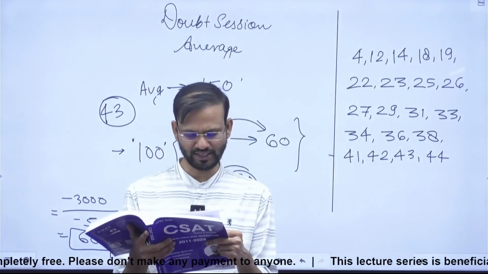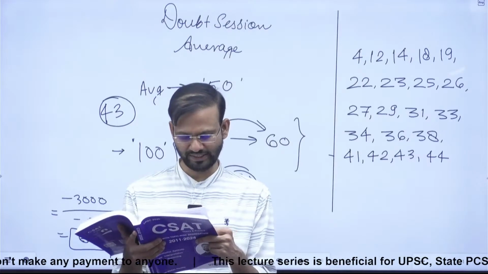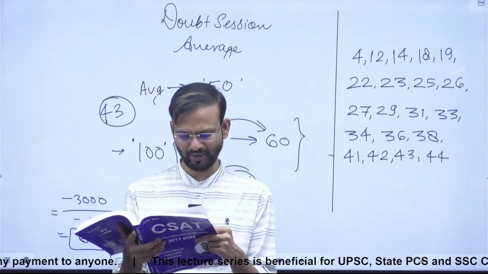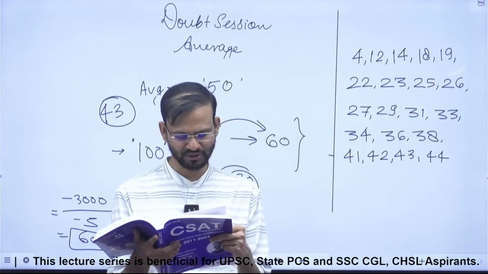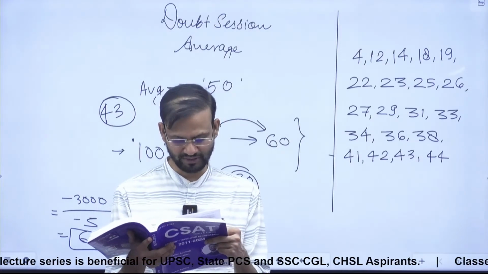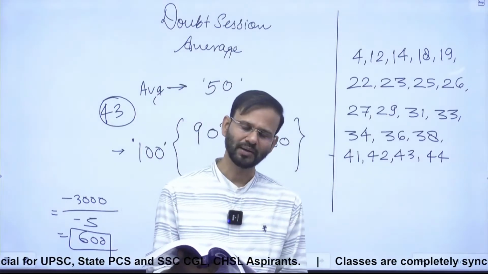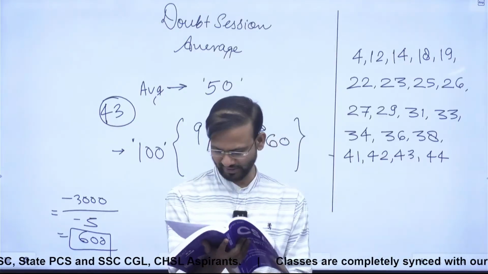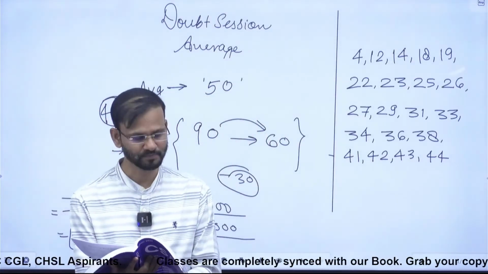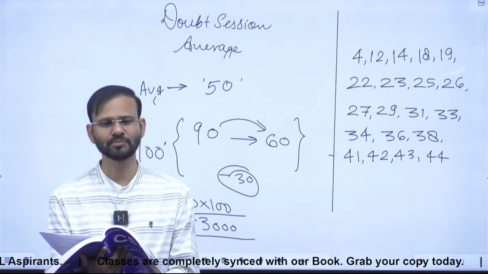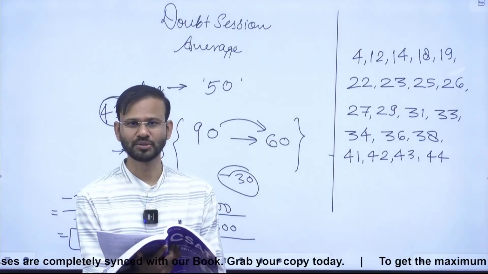The sum of the ages of 5 members comprising a family 3 years ago was 80 years. The average age of the family today is the same as it was 3 years ago because of an addition of a baby during the intervening period. How old is the baby? Right, guys, the day before yesterday we solved one question which is given on page number 145, question number 27. एक बार उसको read करिए जरा. Page number 145, question number 27.